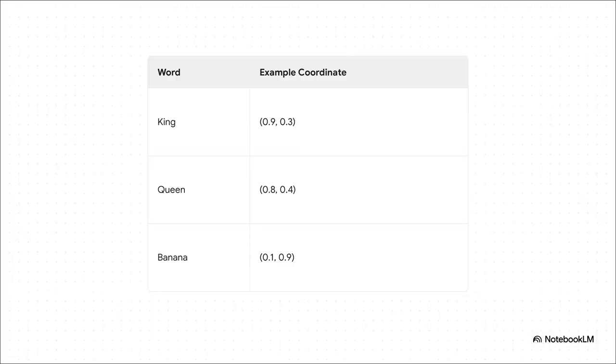Okay, let's make this real. Imagine a super simple version of this meaning map. A word like king might get plotted at the coordinate 0.9, 0.3. Now queen, a word that's very similar in concept, is right nearby at 0.8, 0.4. But a word like banana, well, that has a totally different meaning, so it's way over on the other side of the map at 0.1, 0.9. You can actually see the relationships.